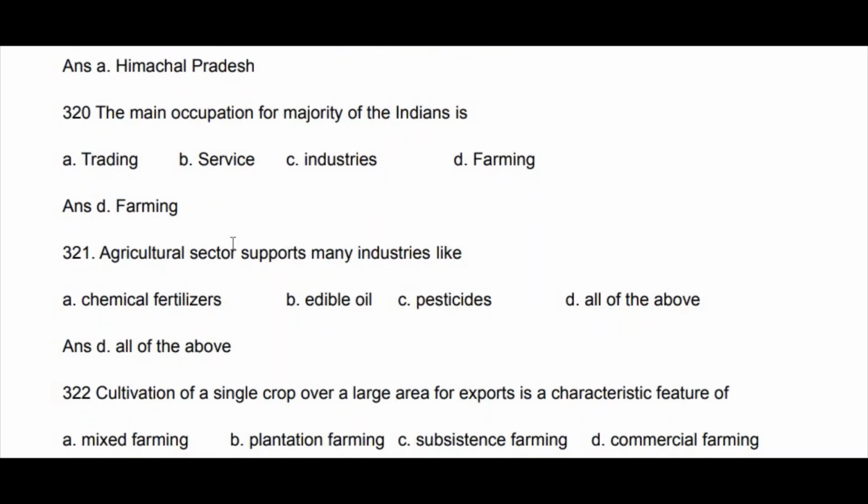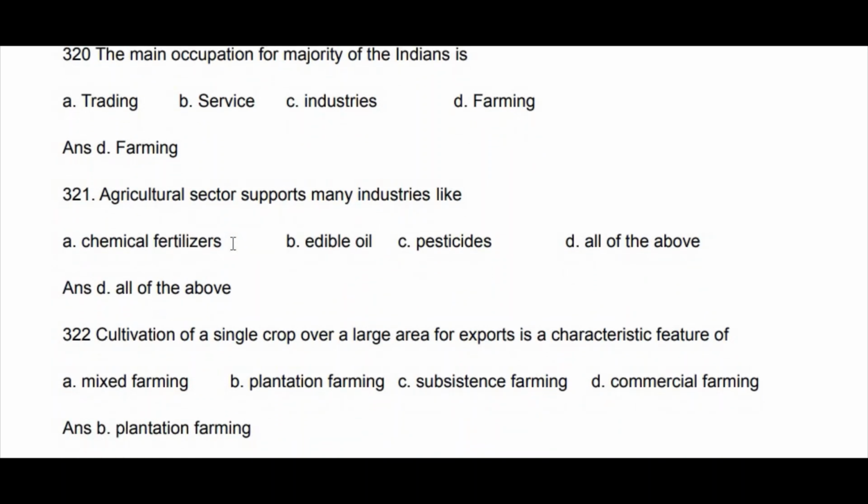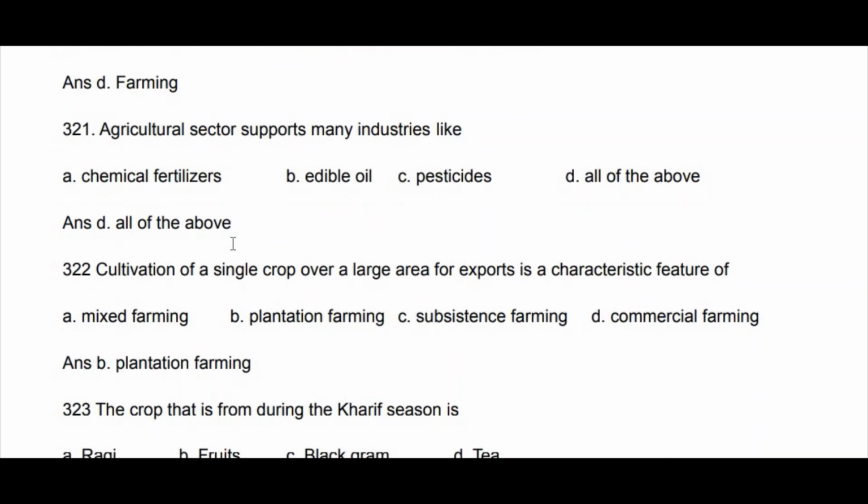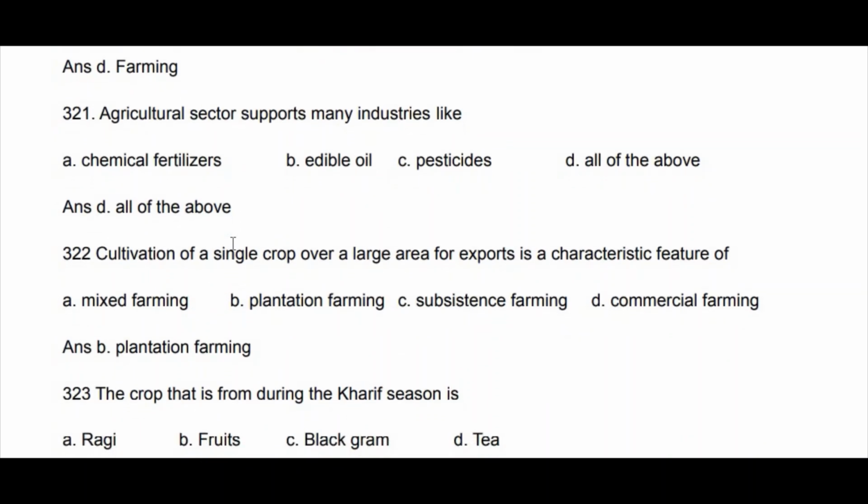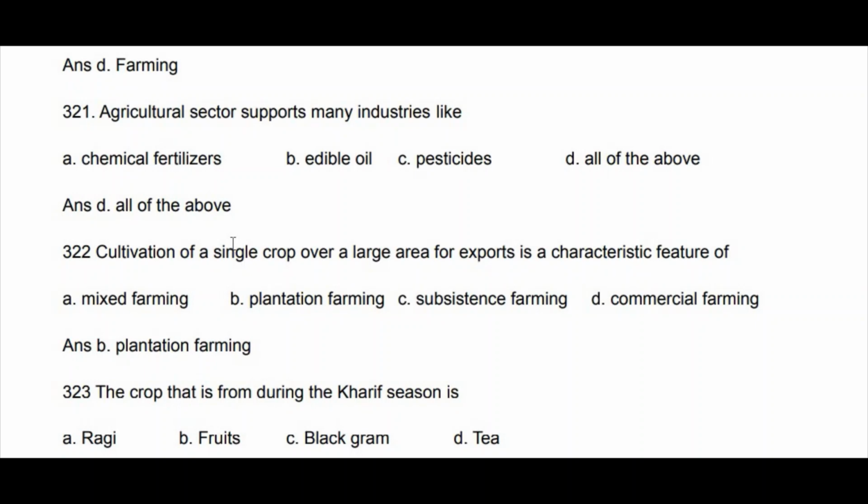Cultivation of a single crop over a large area for export is a characteristic feature of mixed farming, plantation farming, subsistence farming, commercial farming. Yeah, it is plantation farming. Okay, the crop from the Kharif season, one crop: ragi, fruits, black gram, tea.